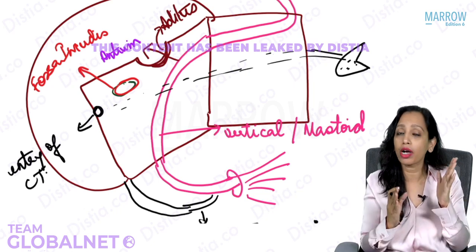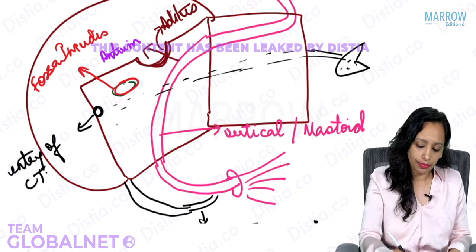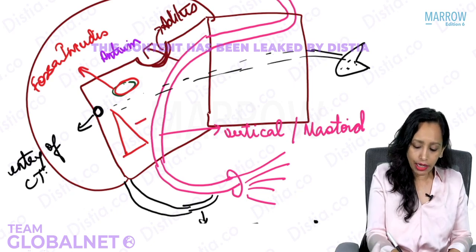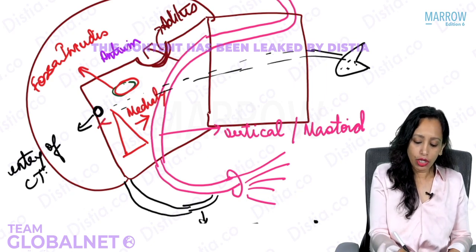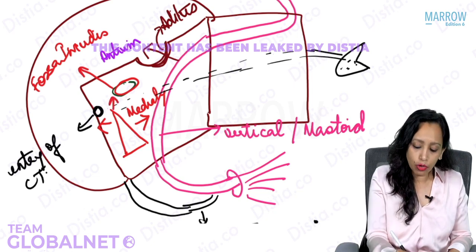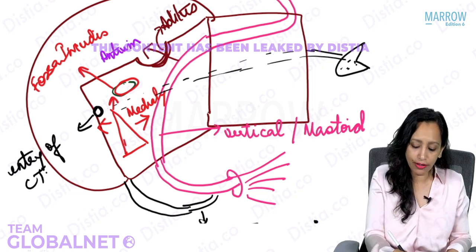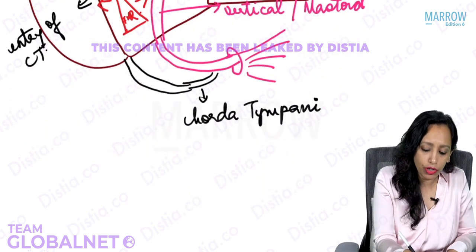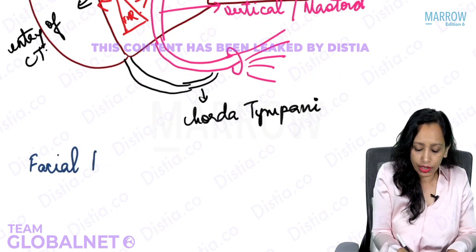See carefully, what we are coming to now is a very common area that is asked in your exam. Can you see this area? This area in between: medially the vertical segment of the facial nerve, laterally the chorda tympani, and superiorly the fossa incudis. This is an extremely important area on the posterior wall, and this is what is known as the facial recess area. First, let us quickly write down the boundaries of the facial recess area, and then we will see its significance.